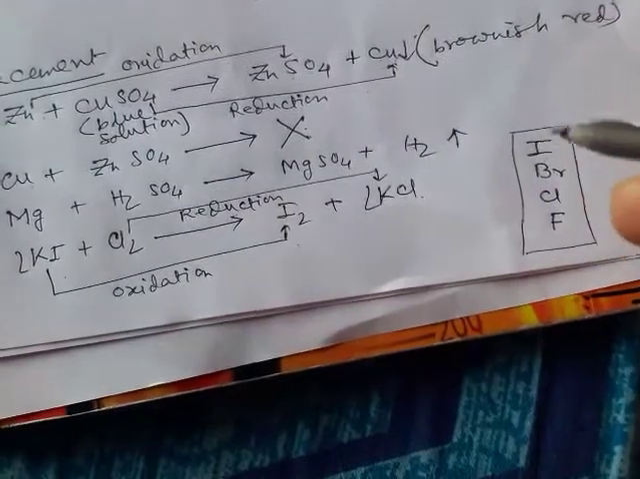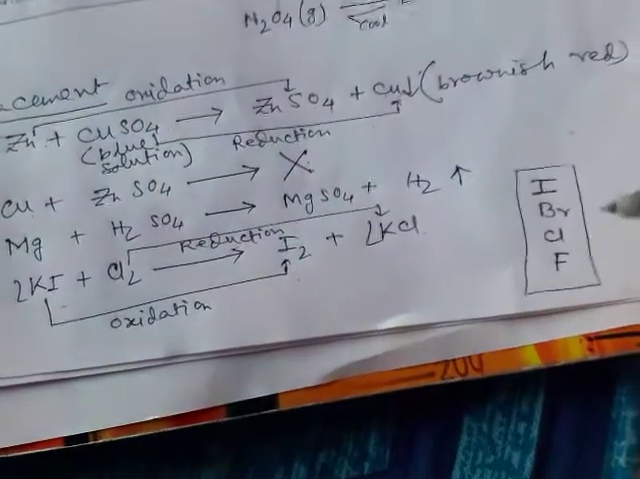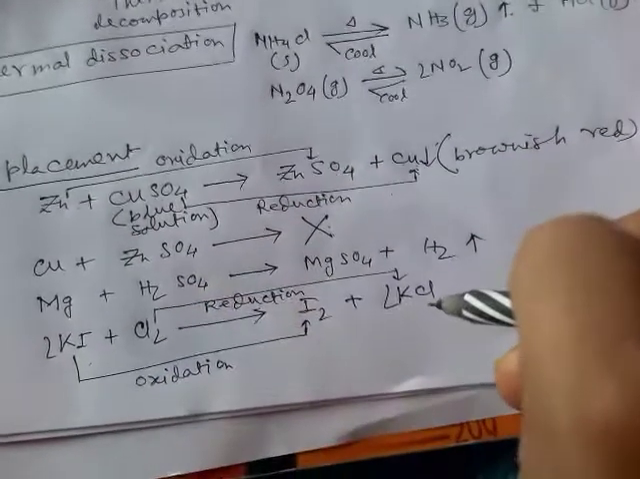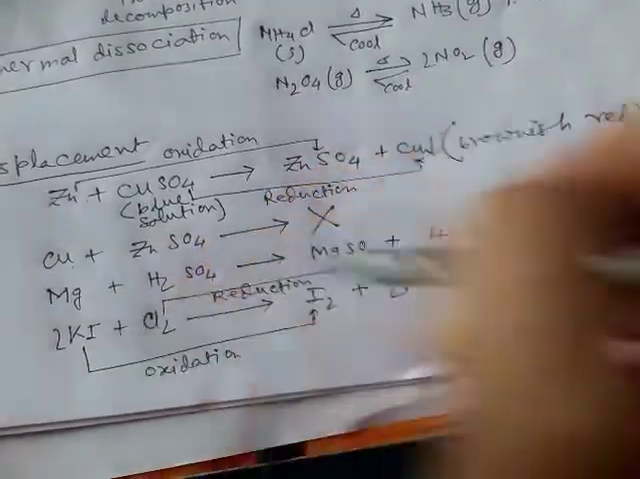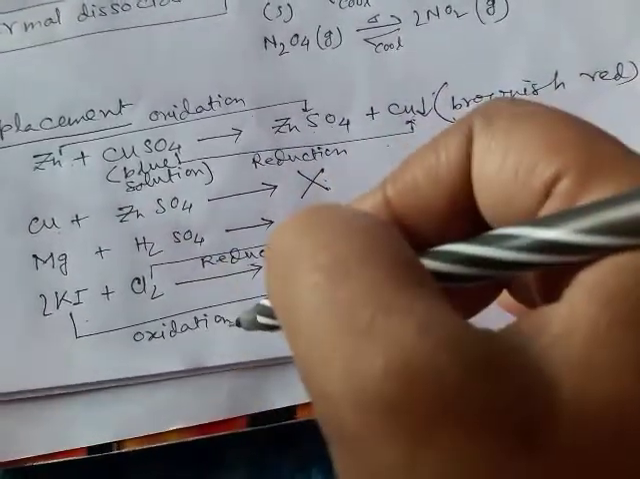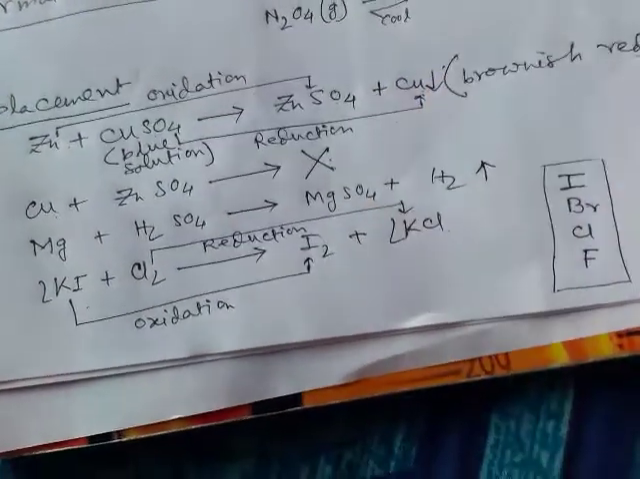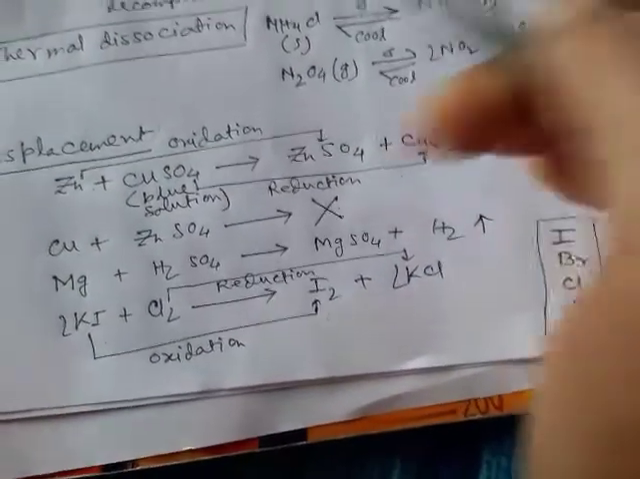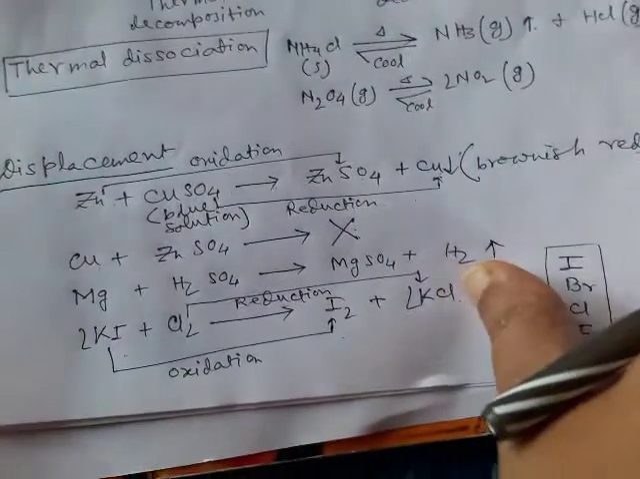On the other hand, iodide is more reactive than chloride, so chlorine will replace iodide, and there will be formation of iodine. Chlorine will replace iodide to give iodine. In this series, as iodide is present at the top, it will get oxidized, and chlorine, present below in the series, will get reduced. So it is a displacement type of reaction, actually a redox type of reaction. These are all examples of displacement reaction.